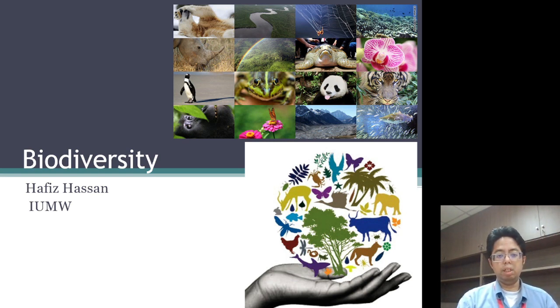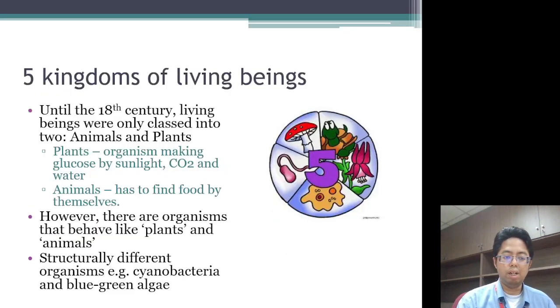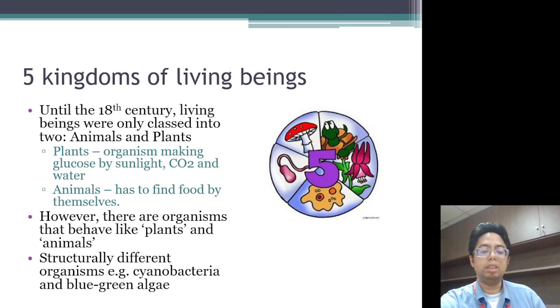So today we'll be going to chapter 7, which is biodiversity. Chapter 7 has a lot of mini chapters. This is the first chapter. We will deal with all of the kingdoms of life. There are 5 kingdoms of living beings.